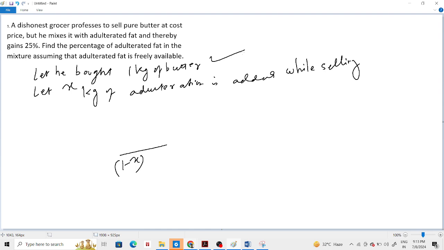From there he removed X kg of pure butter and replaced it with adulteration, right? So how much butter is he selling? 1 minus X kg. And what are the goods left? That X kg that he replaced with adulteration is the pure butter that is left, right? And this equals 25 by 100.